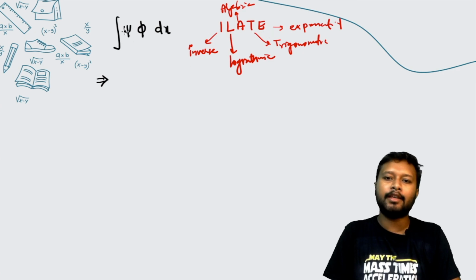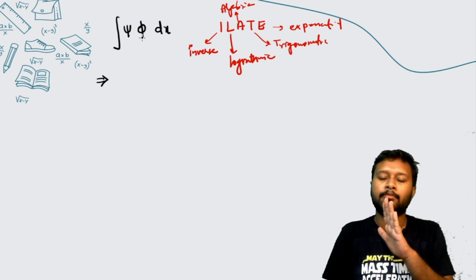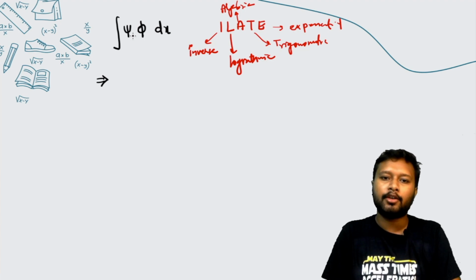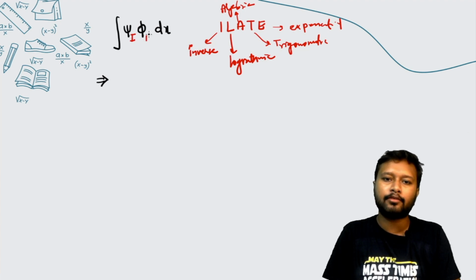So let's say psi is an algebraic function and phi is an exponential function, so psi will become the first function and phi is going to become the second. So after giving this priority only you have to assign them. First and second function you should know.